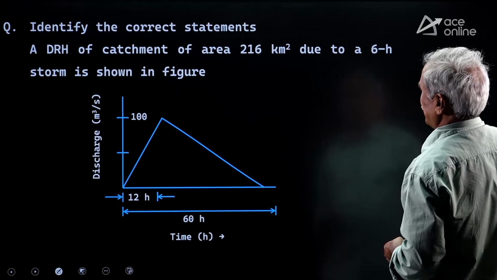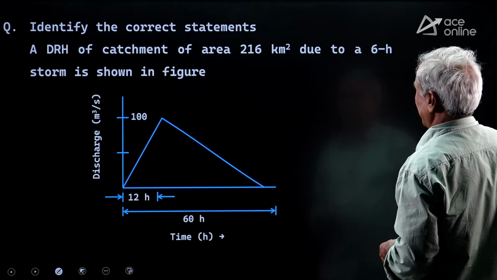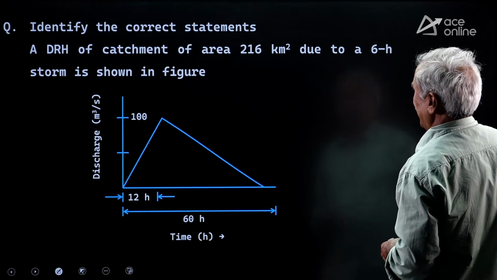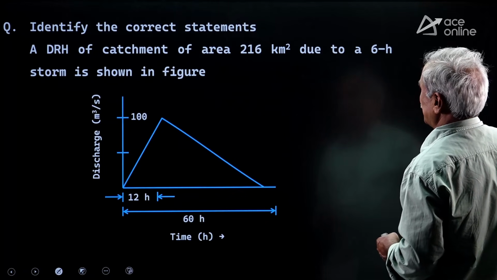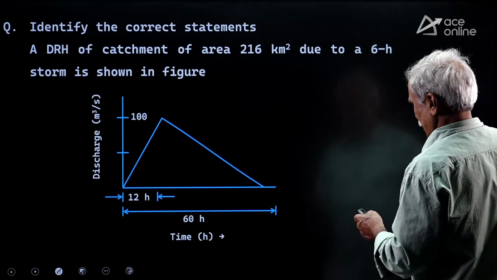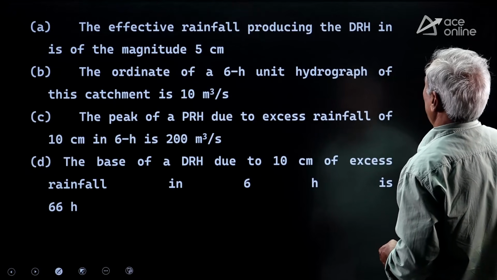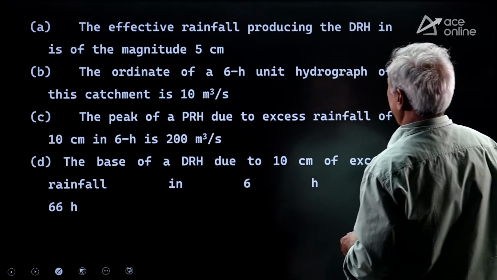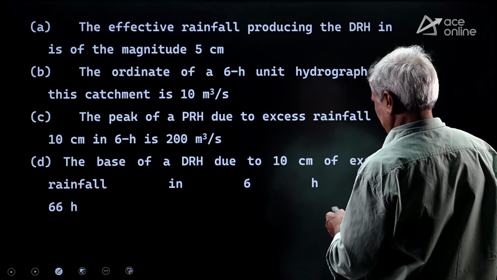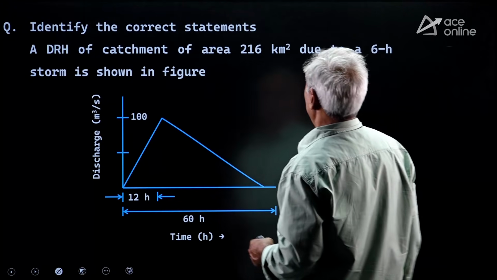Identify the correct statements. He has given a direct runoff hydrograph. Discharge and time is given. Peak runoff is 100 meter cube per second and the base period is 60 hours. This type of question will take a long time. Effective rainfall producing the DRH value is 5 centimeters. You have to calculate the area of this.